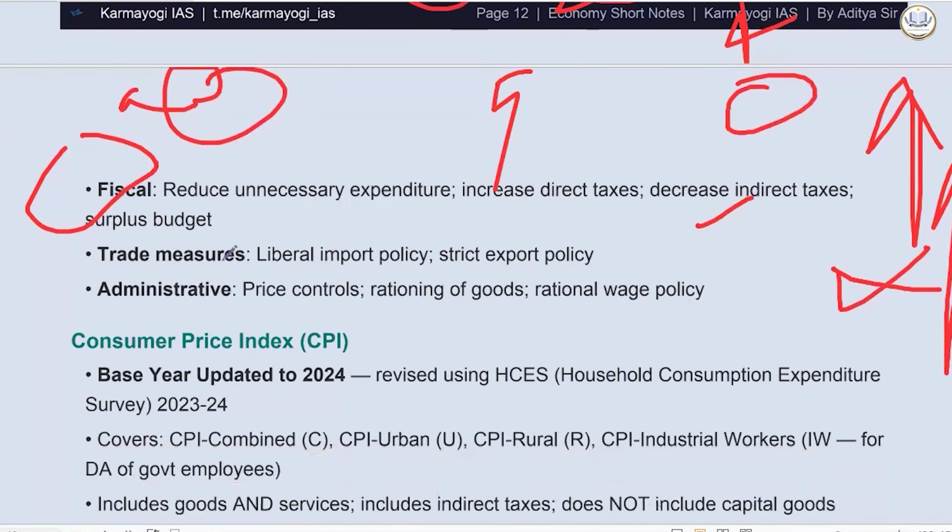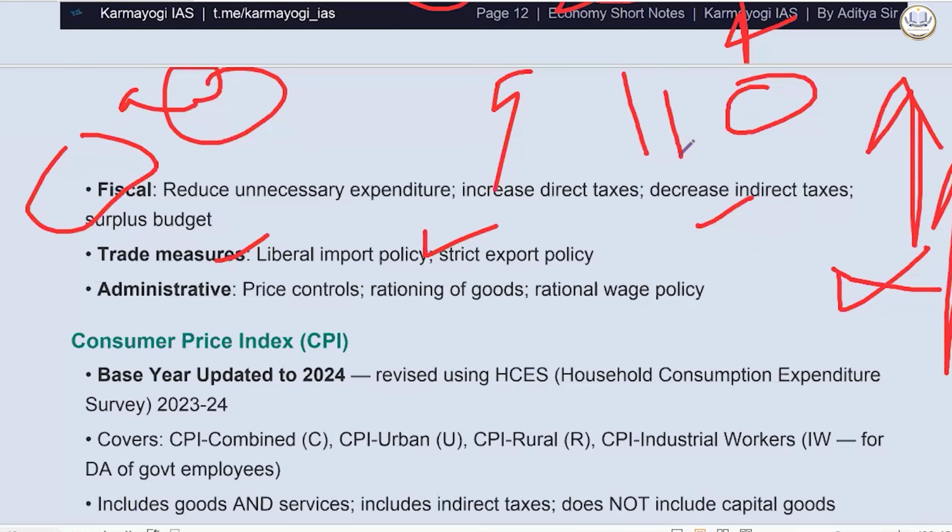We can also have a liberal import policy and a strict export policy. Liberal import, because countries like India depend on imports a lot. So we will be able to get commodities at a cheaper rate. We can have a strict export policy so that, you see, pulses are less in India and people are exporting them to gain more money, while in India there is scarcity. So what will the government do? They will have a strict export policy.